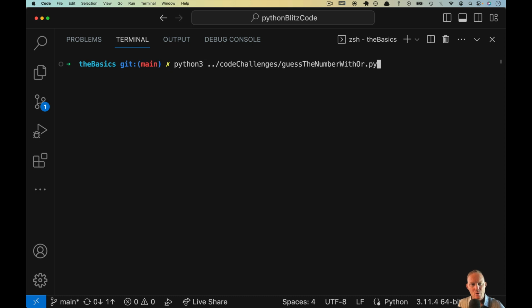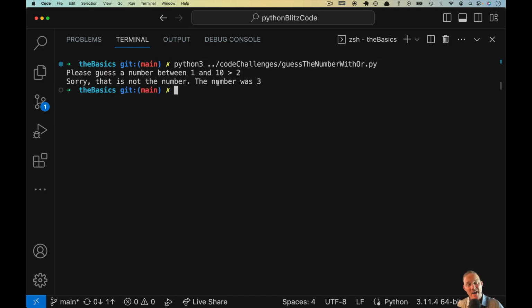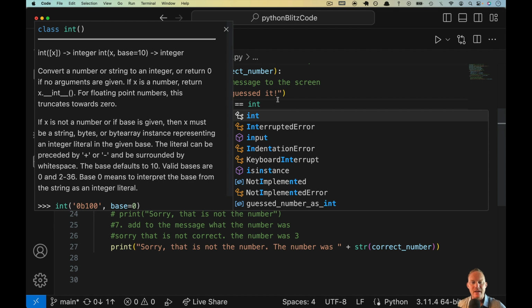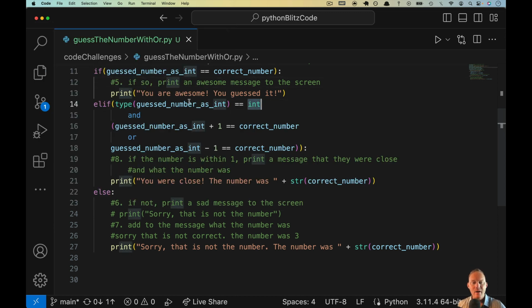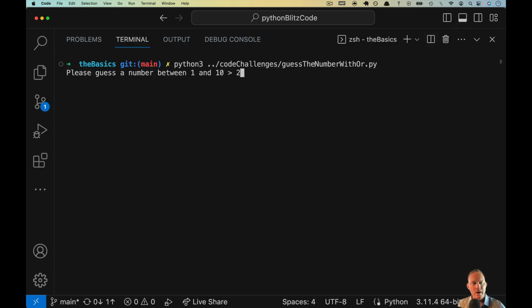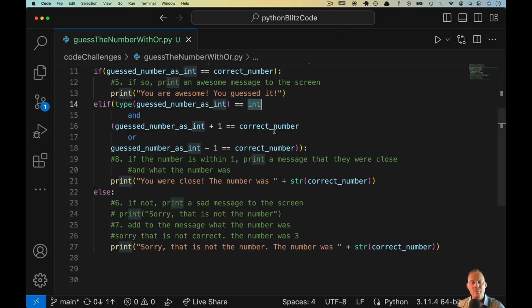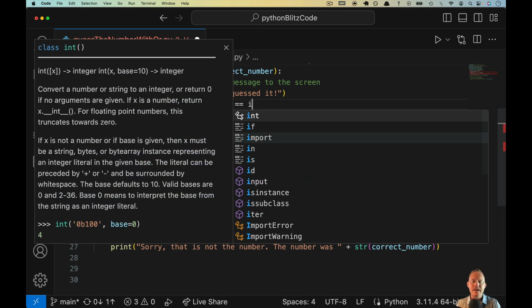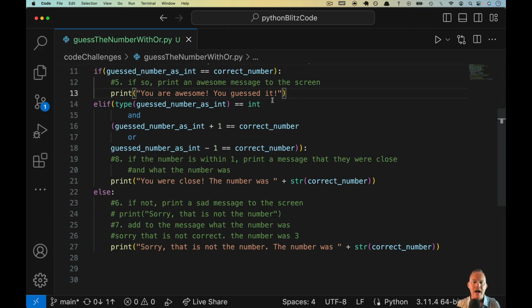So I run the code. I'll guess 2. Once again, we ended up in our else statement. The way it works when we are checking a data type is we literally use the keyword int here, and that will check to see if what you get back from this is the same as an actual integer data type. So let's try this. Clear that out. We'll guess 2. There we go. We got, you were close, the number was 3. So what we can put here are things like str, int, float. We put actual data types in, and that's how it will evaluate.